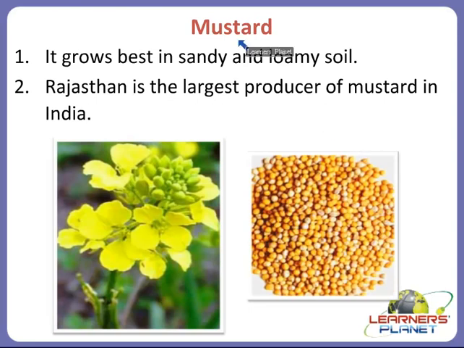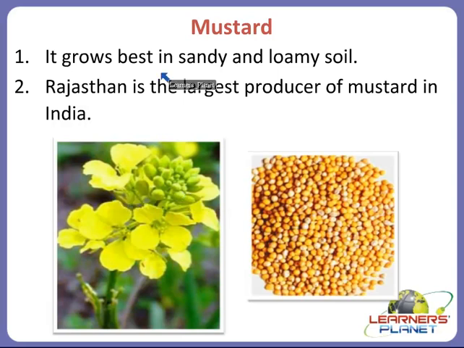Yes children, mustard is also a type of rabi crop, and it grows best in sandy and loamy soil, right. And Rajasthan is the largest producer of mustard in India. Children, you will be amazed to know this is a very fine mustard plant. It is yellow in color, and you can see here that it bears seeds on the apex of the plant.